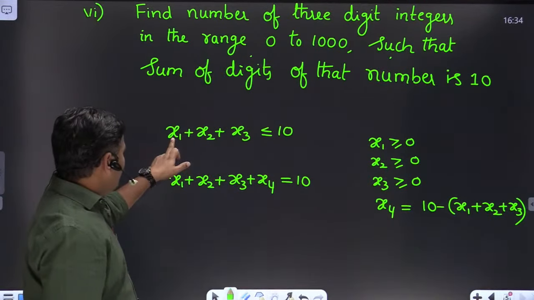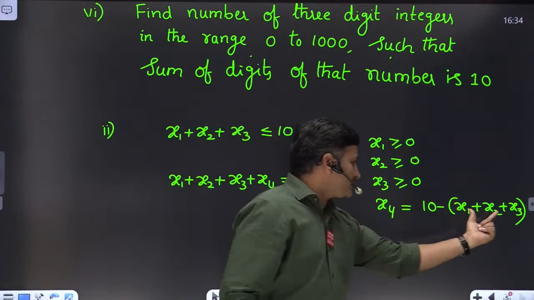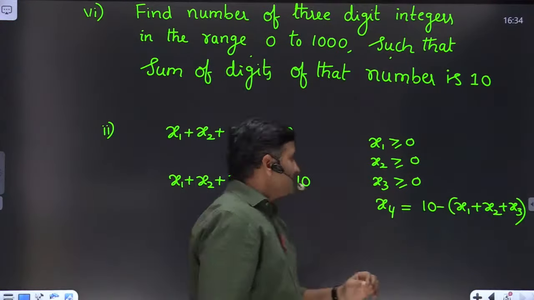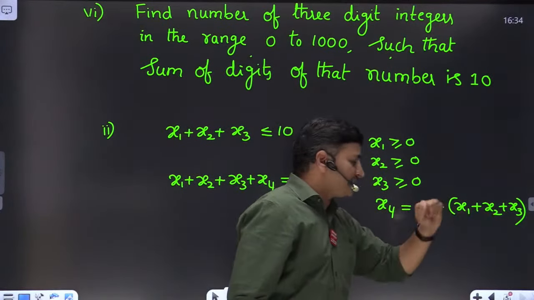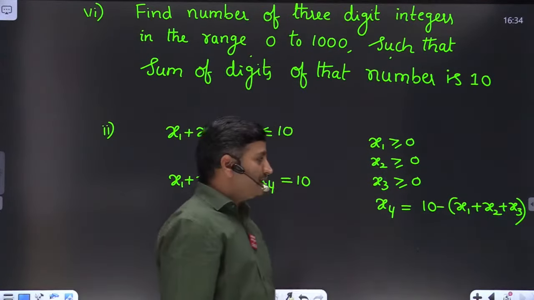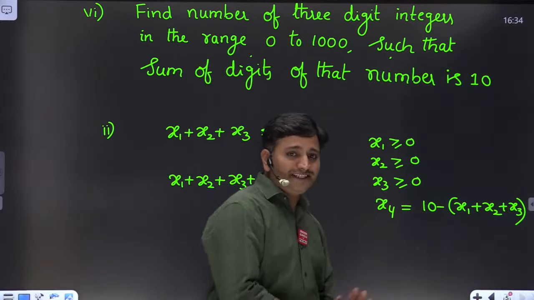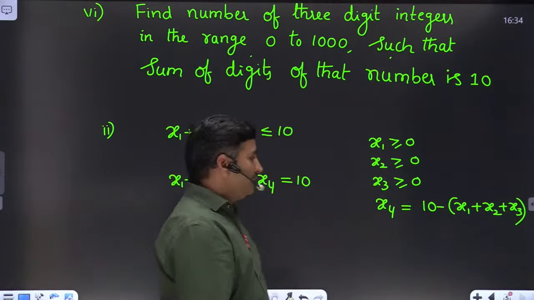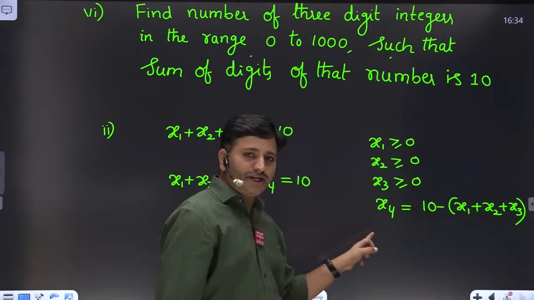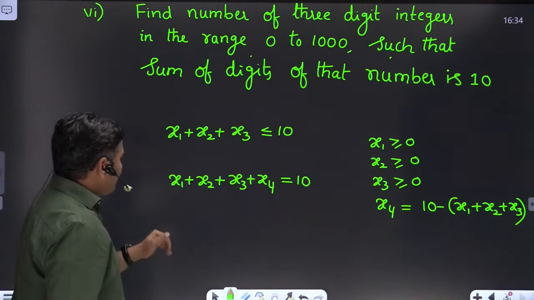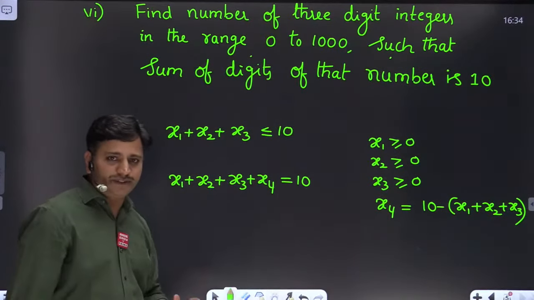Suppose the sum of x1, x2 and x3 is itself 10, then 10 minus 10, x4 becomes 0. Suppose the sum of these 3 values equals 9, then x4 becomes 10 minus 9, that equals 1. Clear, friends? If the sum of these 3 values equals 5, then 10 minus 5, x4 equals 5. It is balancing that equation. Here also x4 may be equal to 0, therefore these are also non-negative integer solutions. Now we want to find the number of non-negative integer solutions for this equation.